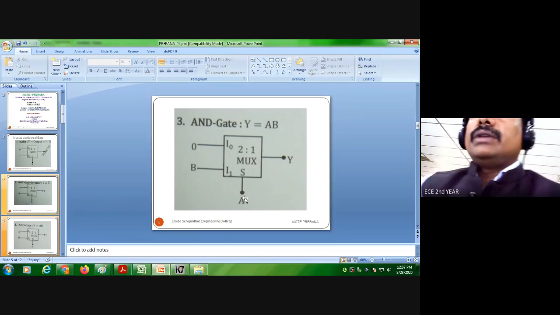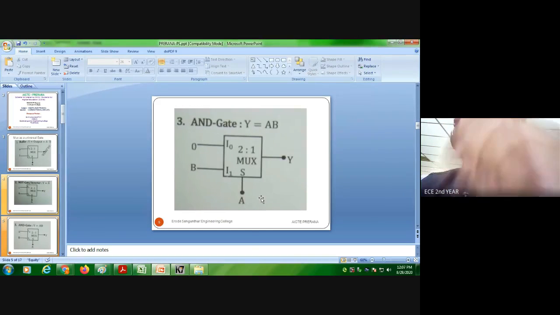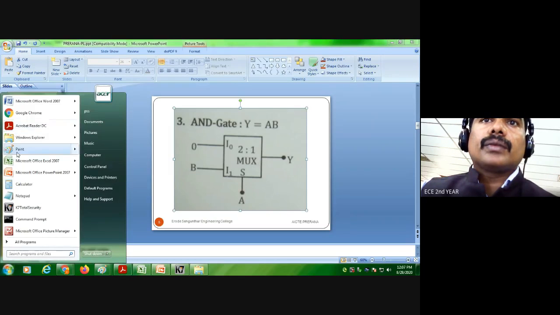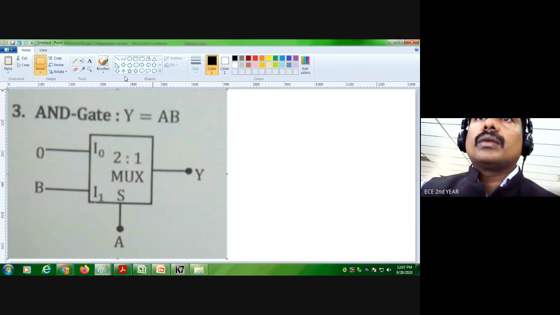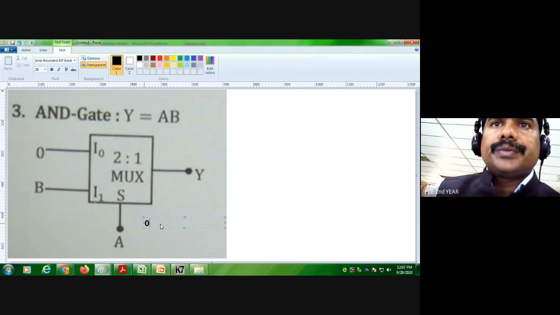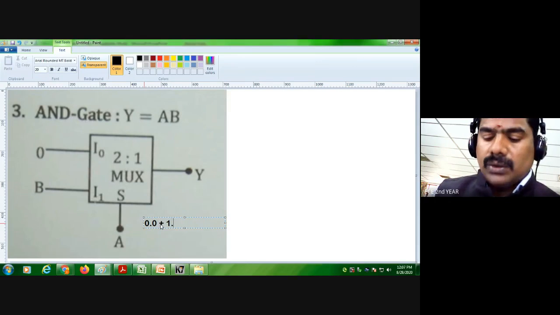So A, 0 into 0. This can be used as an AND gate because A can be the select line. A equal to 0 means the first input will be selected, so 0, and A equal to 1 means 1 into B.